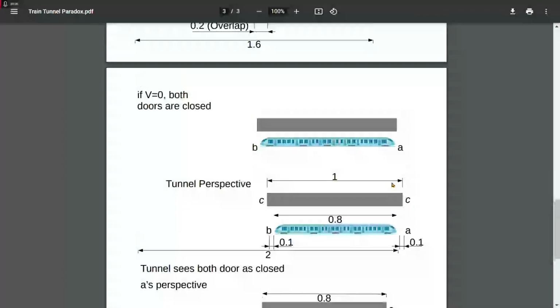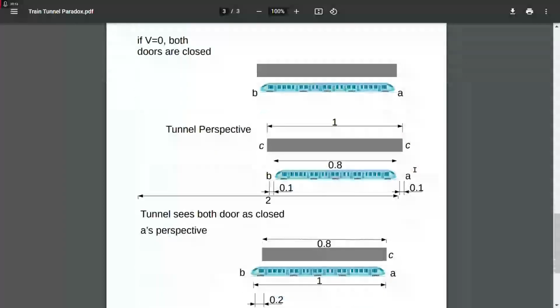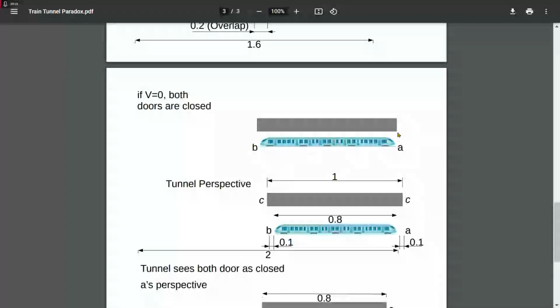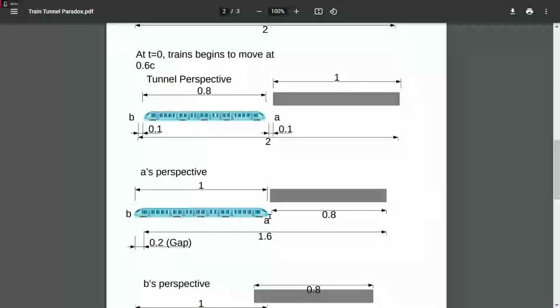Now, the first question is, is A going to see the doors closed or open? Similarly, the second question is, is B going to see the doors as closed or as being open? So let's look at A's perspective. Now, from A's perspective, what would A see? If we look at the omnipotent perspective, A is actually touching the right side of the door. But we can go back to here. Now, we know A is touching the left side of the tunnel. We can see here, right?